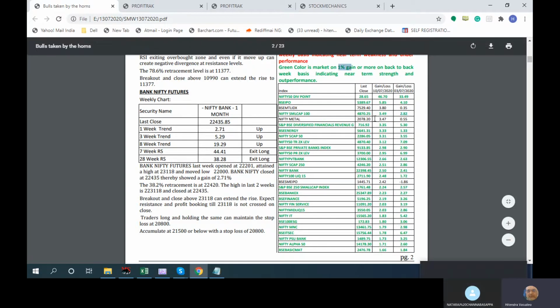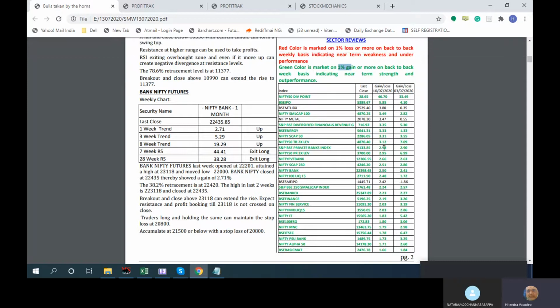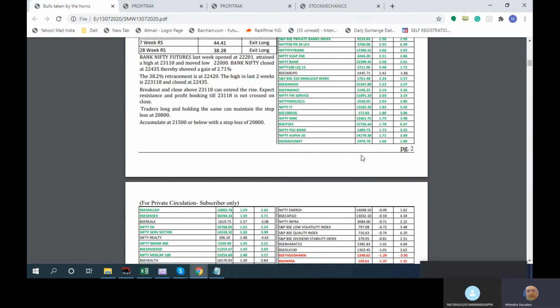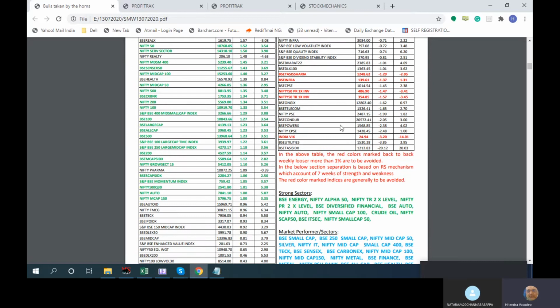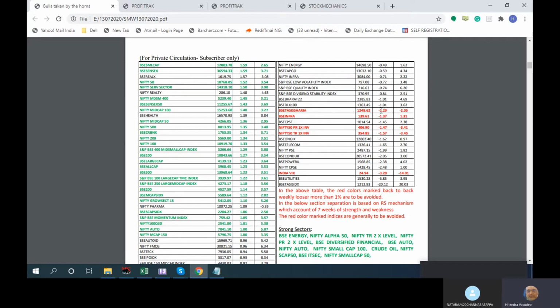Wherever 1% gain is there on both sides, then we will mark it with green. So that gives you an idea and clue in last 3 weeks what is happening and which sectors are getting preferred. So you get a market understanding further about the sectoral behavior, which indices are having a dominance. Similarly, on the negative side, we'll have whatever in the minus which are there. So weak sectors, something which is weak like BSE infra.